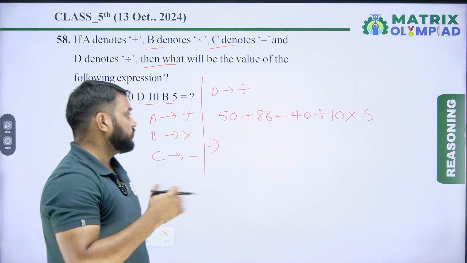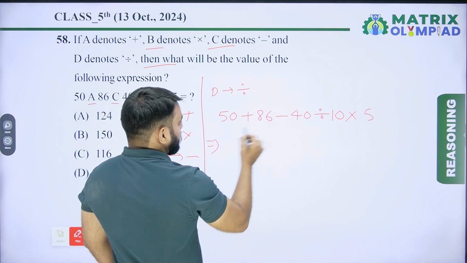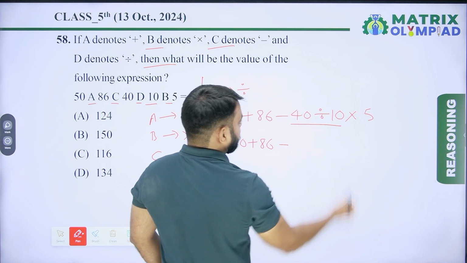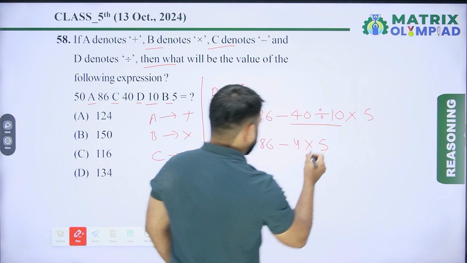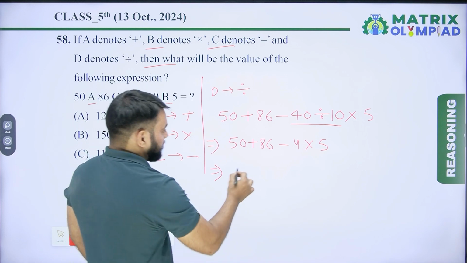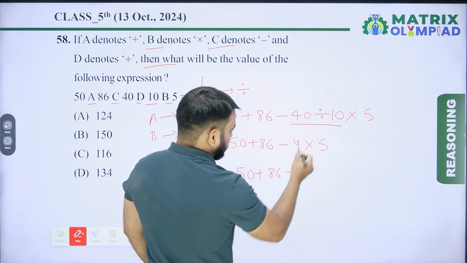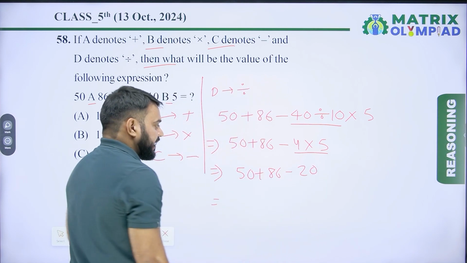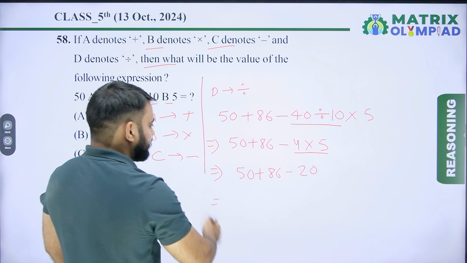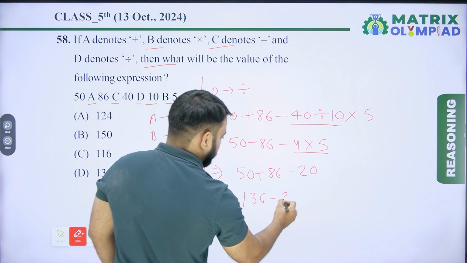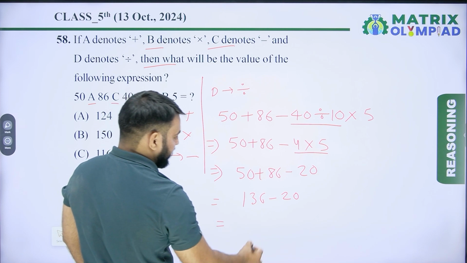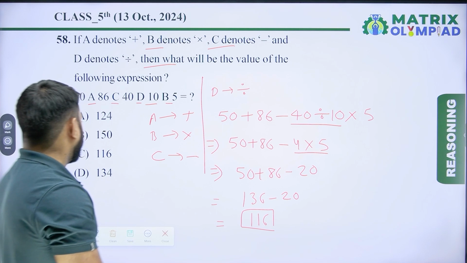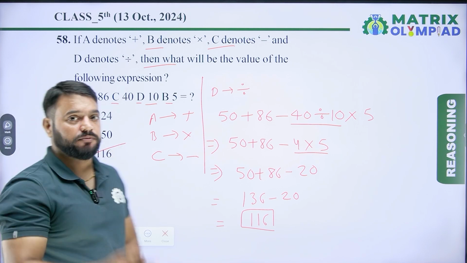Now find the value of the given expression. So using the BODMAS rule in this expression, first divide the numbers. So 40 divided by 10 is 4. 4 multiplied by 5. Now multiply the numbers. Now 50 plus 86 minus 4 multiplied by 5, which is 20. Now 50 plus 86 is 136. 136 minus 20 is 116. So the value of the given expression is 116. So now option C is the correct answer of this question.